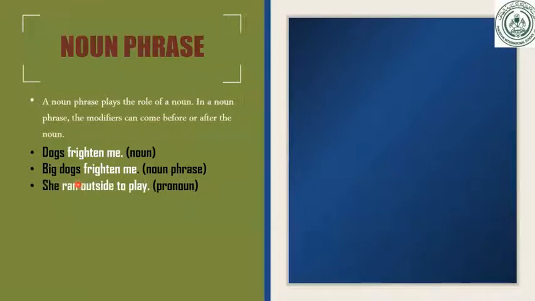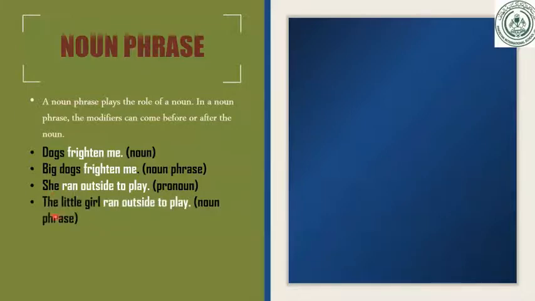Look over here. She ran outside to play. Now, where is the pronoun? She. She is a pronoun, and it is working as a subject. Very good. If it is working as a subject, it means that is a pronoun. As I told you, noun and pronoun always work as a subject. So it can be a noun phrase also.